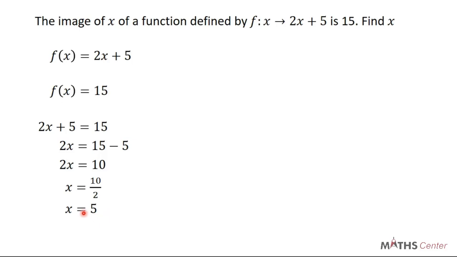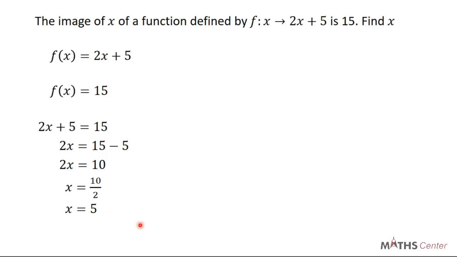So if we have x to be 5, let's try and find f of 5 and see. If you find f of 5, it's going to be f of 5 here. So we replace x with 5, it's going to be 2 times 5, which is 10, plus 5, and that will give us 15. So under this function, 15 is the image of 5. So the image was given to us and we have now found the element to be 5. In the previous examples, we are being given the element and then we are told to find the image. In this example, we have been given the image and we have been able to find the element. I hope this is clear.